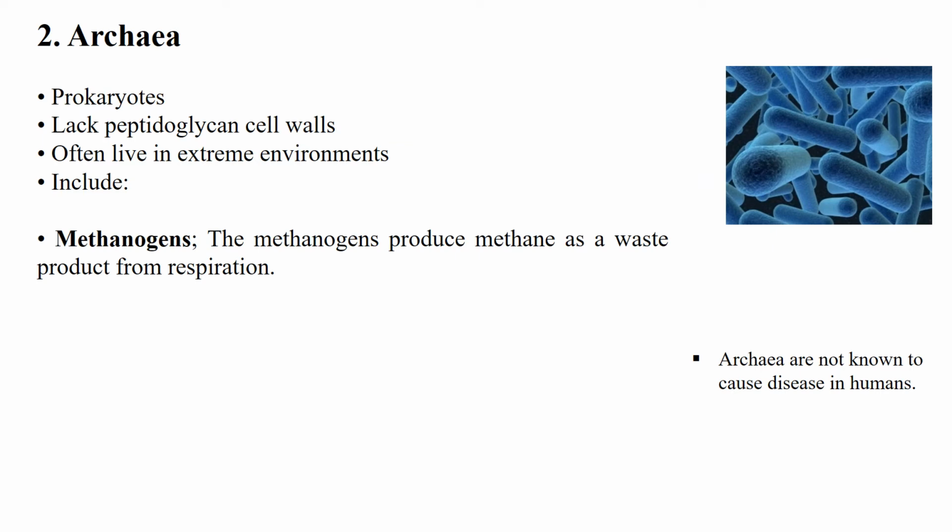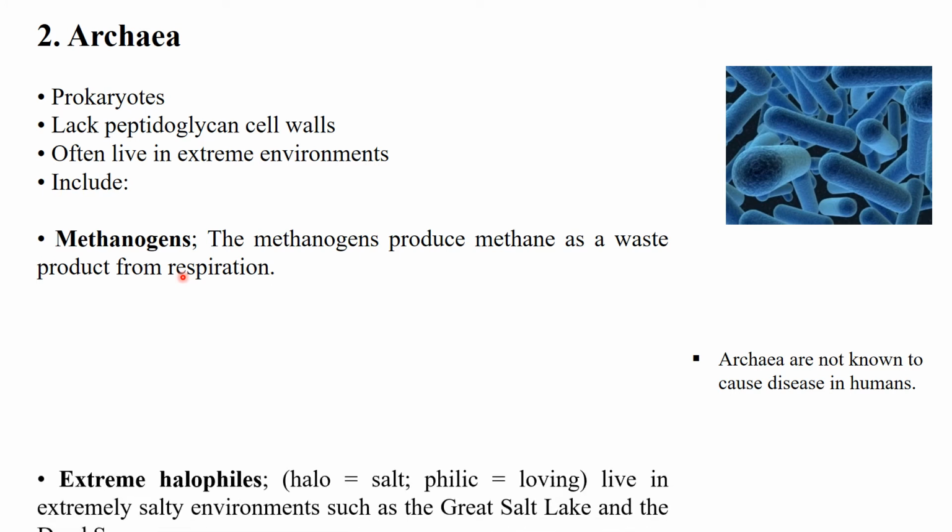Second member of the microorganisms include the archaea. It's also the prokaryotes having no membrane-bound nucleus, having no membrane-bound organelles. Archaea lack the peptidoglycan cell wall. It has a cell wall, but the cell wall lacks the peptidoglycan. Archaea often live in the extreme environments, harsh conditions. Archaea include the methanogens. The methanogens produce methane as a waste product from the respiration. The methane-producing archaea are called the methanogens.